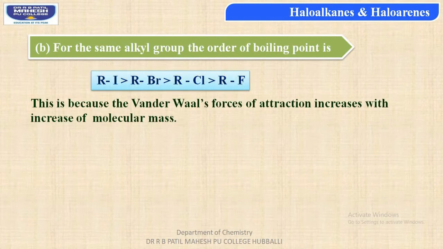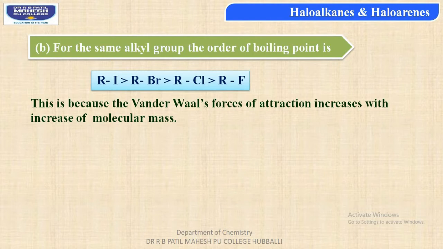And the reason behind this is the van der Waals force of attraction, which increases with the increase of the molecular mass. So students, here we are discussing the covalent molecule. As a result, the force of attraction between the participating atoms is van der Waals force of attraction.